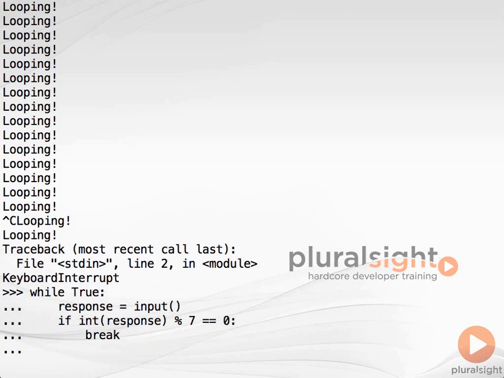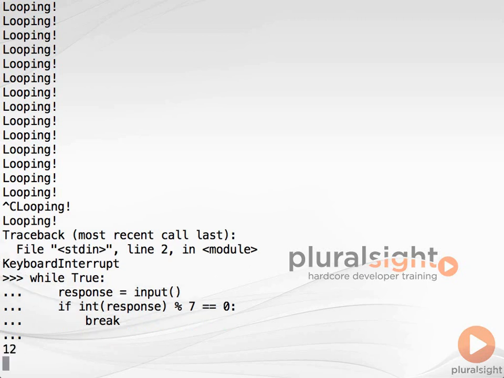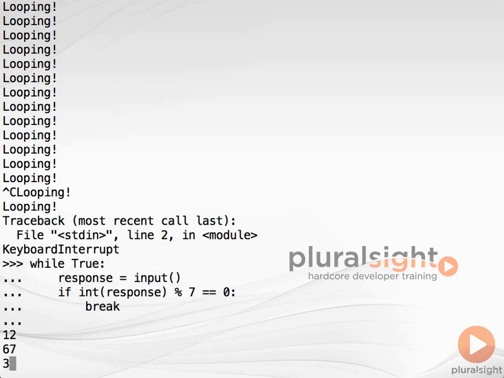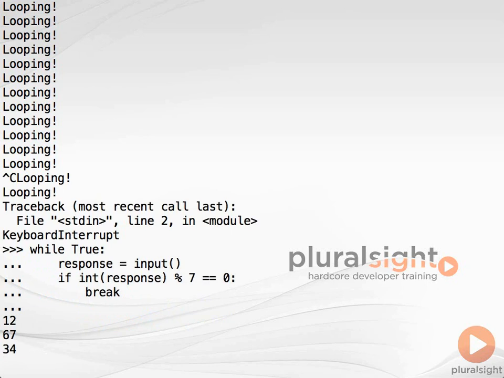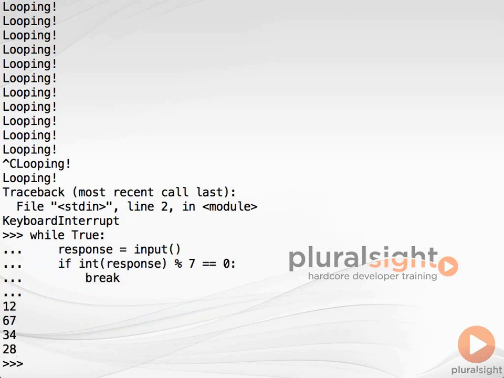Enter a blank line at the 3 dots prompt to close both the if block and the while block. Our loop will start executing and will pause at the call to the input function, waiting for us to enter a number. Let's try a few. 12, 67, 34, and 28. As soon as we enter a number divisible by 7, the predicate becomes true, we enter the if block, and then literally break out of the loop to the end of the program, returning us to the REPL prompt.